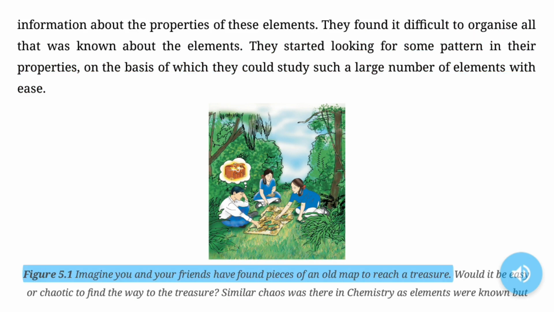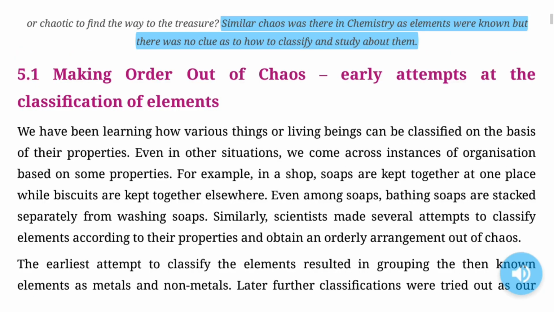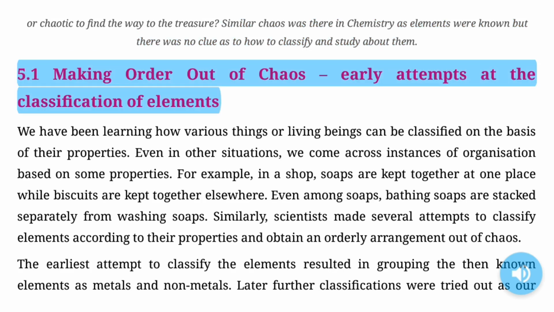Figure 5.1. Imagine you and your friends have found pieces of an old map to reach a treasure. Would it be easy or chaotic to find the way to the treasure? Similar chaos was there in chemistry as elements were known, but there was no clue as to how to classify and study about them.